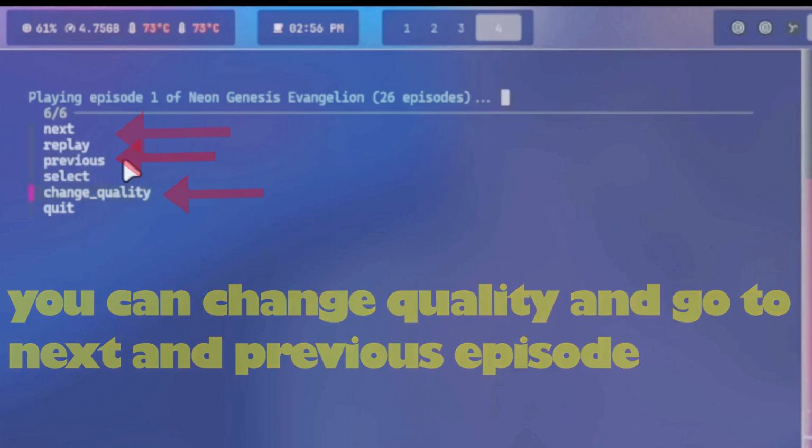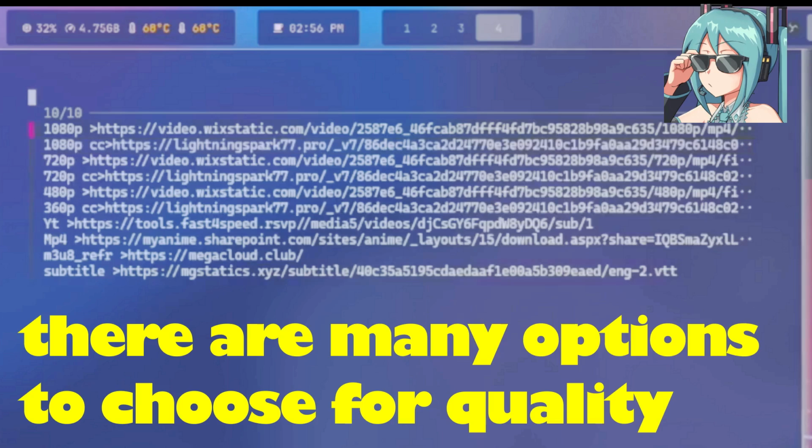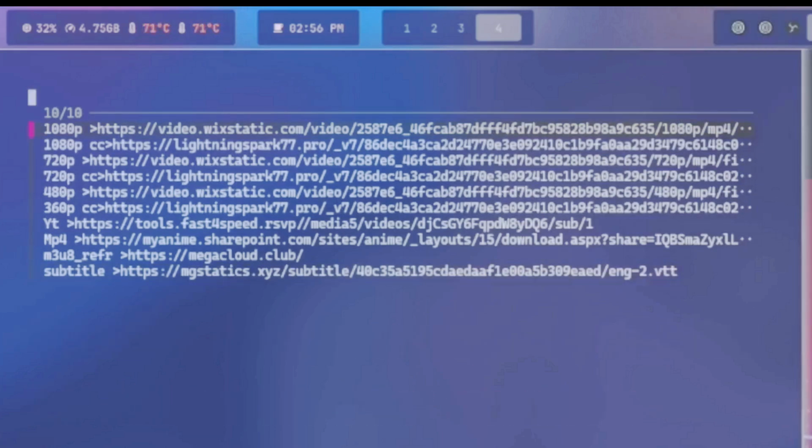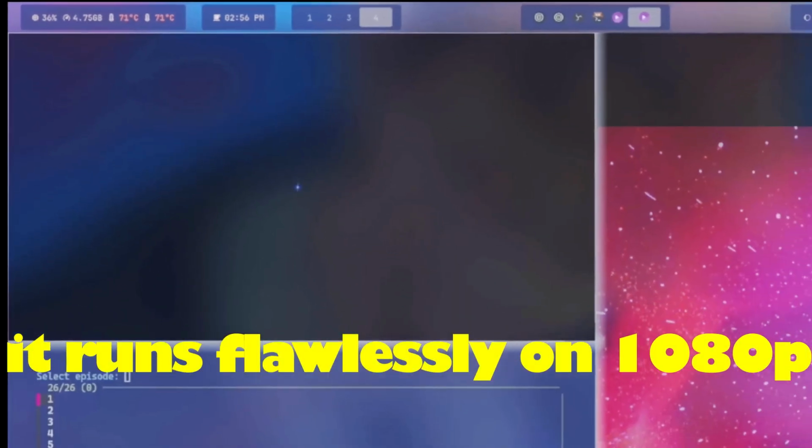Let's change quality. There are many options for quality. As you can see, it runs flawlessly.